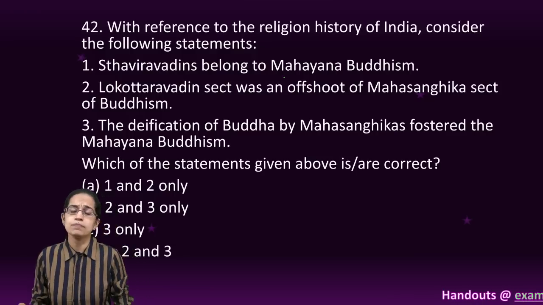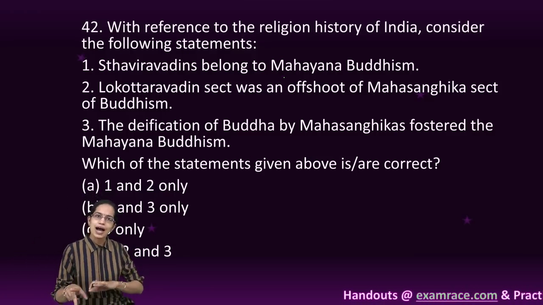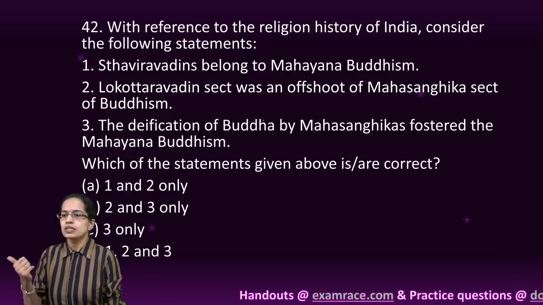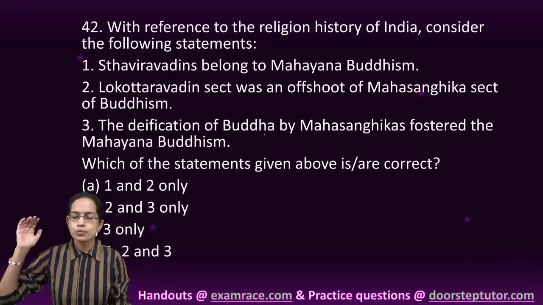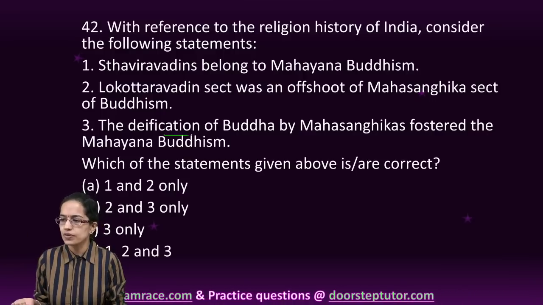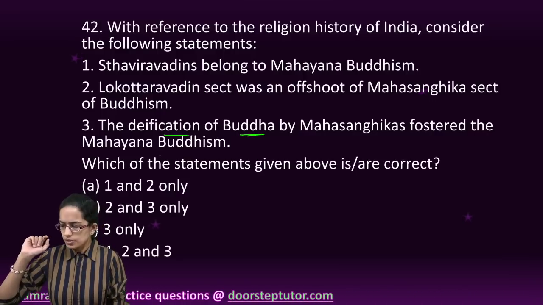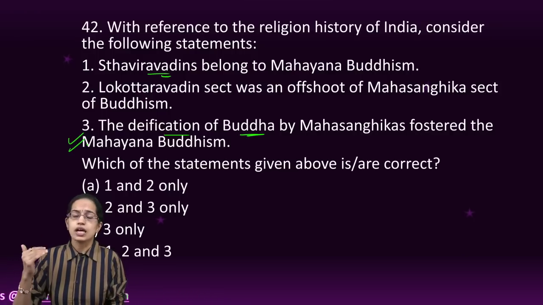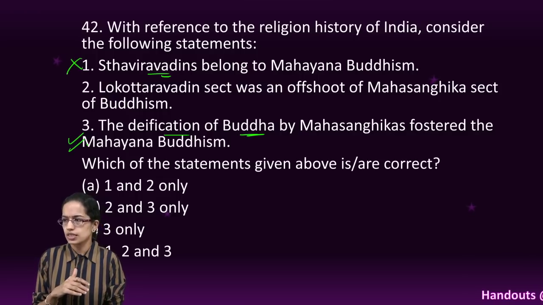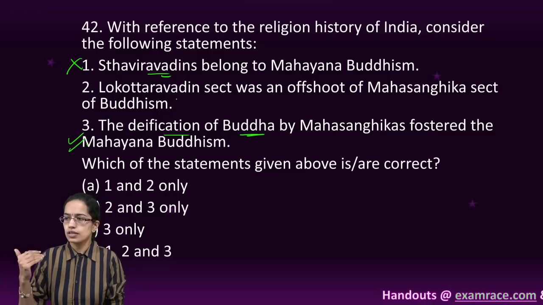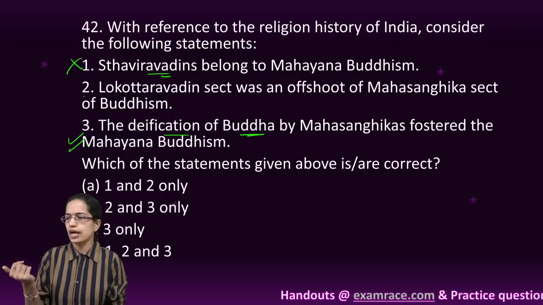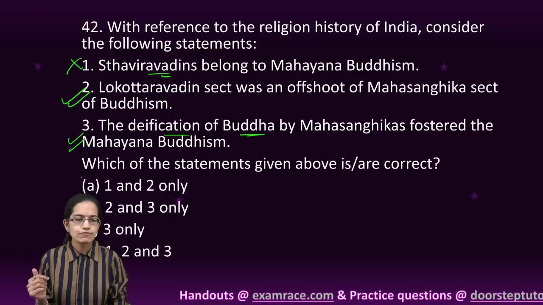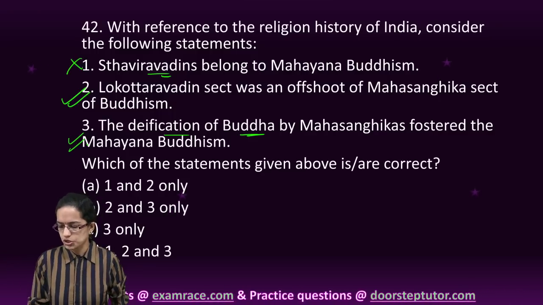The next question, under Buddhism, you had the Mahayana and the Himalayan sect. Now, Mahayana considered God to be eternal, and that is the deification of Buddha. Now, this is the correct statement. Sthaviravadins were considered as the Theravadins and were the Himalayan, so this is incorrect. And Lokottaravadin sect belong to the Mahayana, so this is correct. You have 2 and 3 as the right option here.